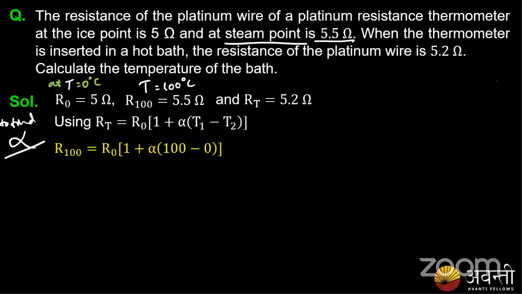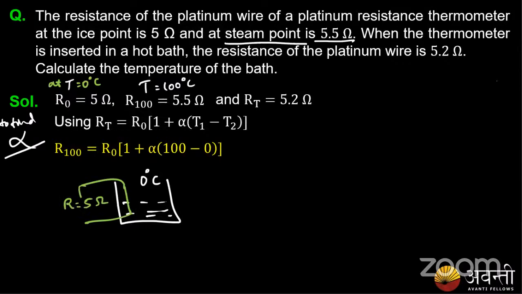See, again, I'm going to explain the question. I think some of you got confused. So I have water at 0 degrees Celsius. Now I dipped a platinum wire and tried to conduct through it. This platinum wire had a resistance of R equal to 5 ohms at 0 degrees Celsius.